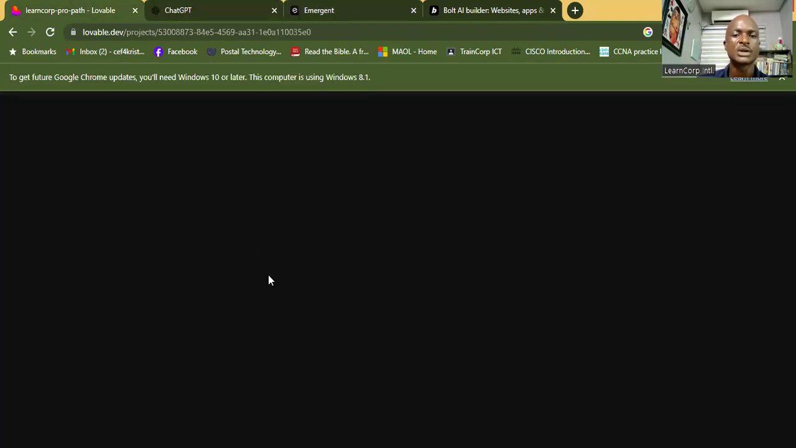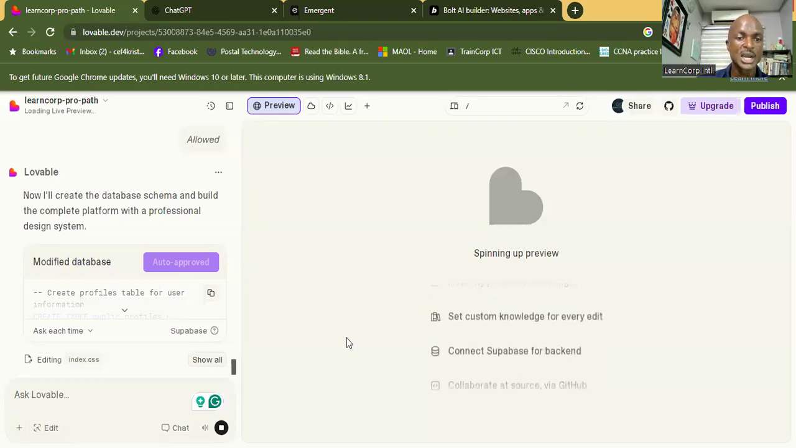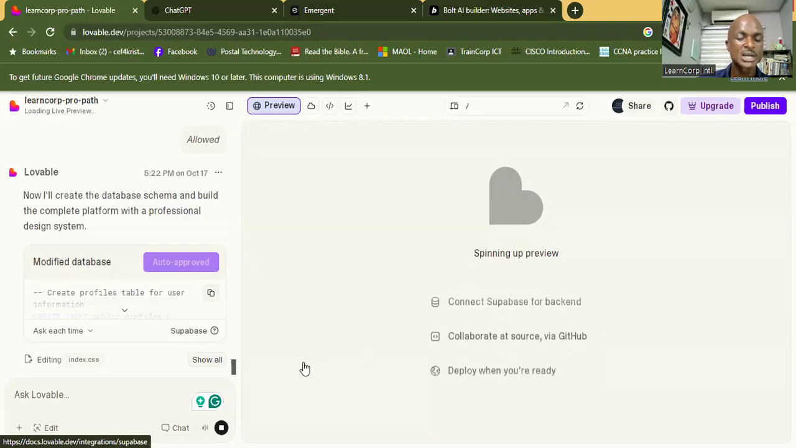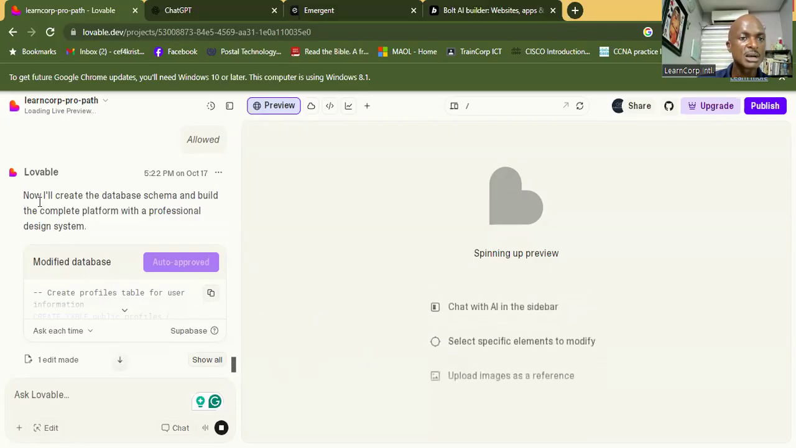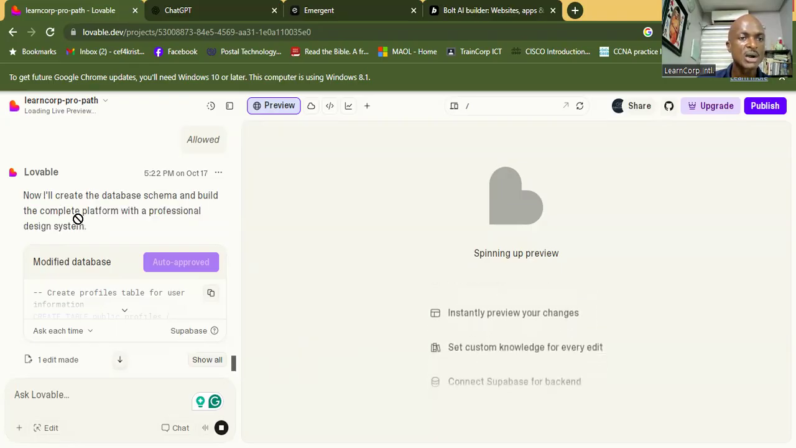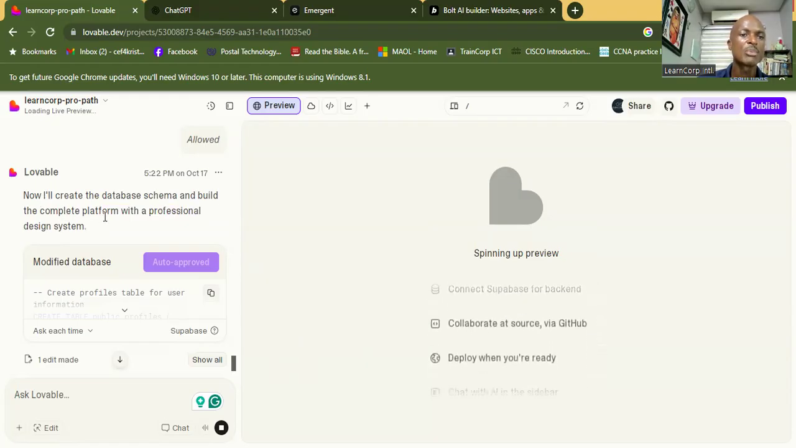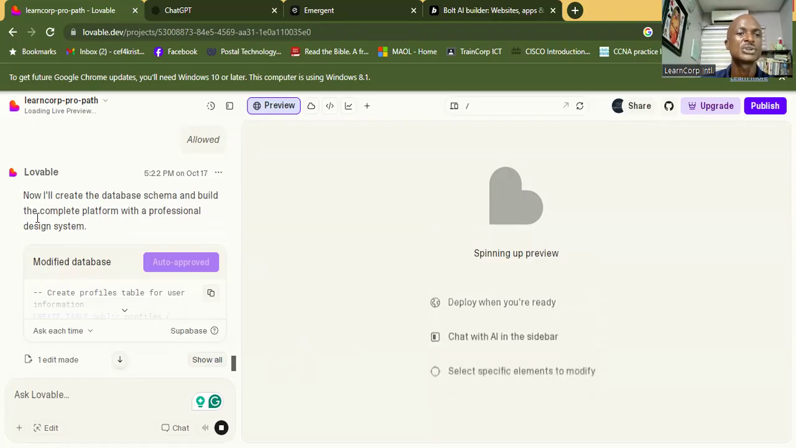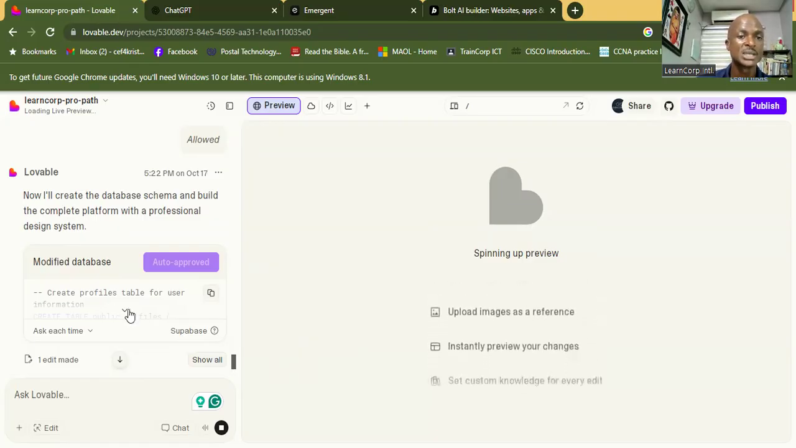So back to our tool, it's still building. Now I'm afraid this might take quite a while also. Okay, it's giving us information here. It says, I'll create the database schema and build a complete platform with a professional design system. Fantastic. So this is the backend database.